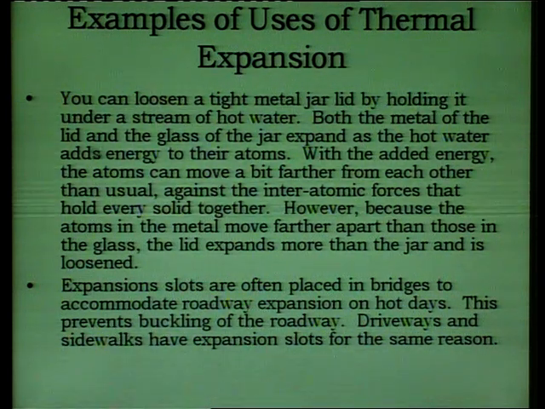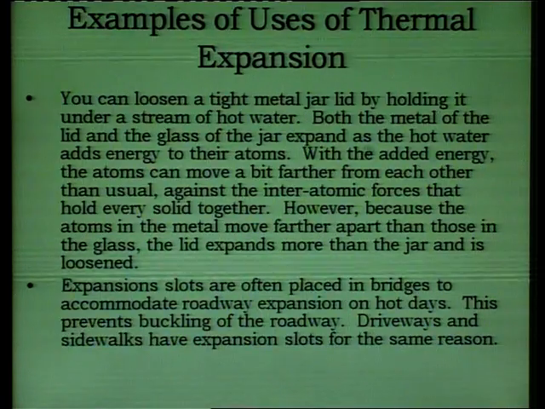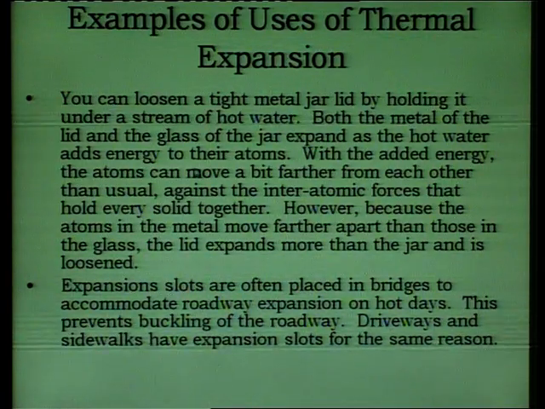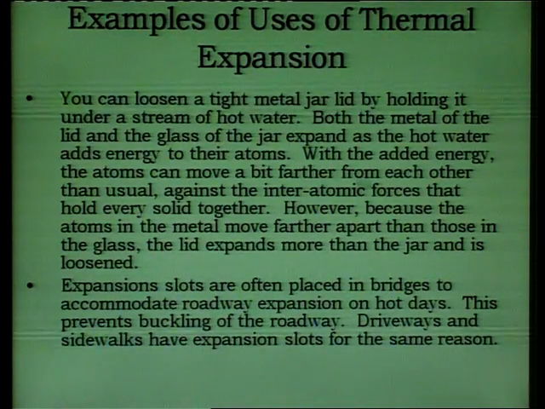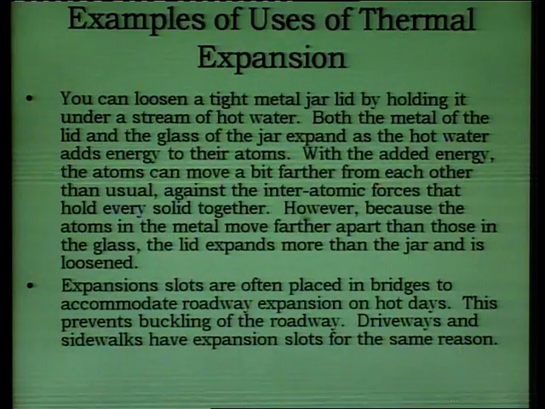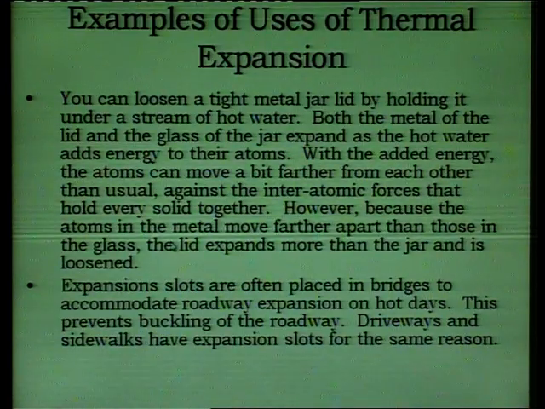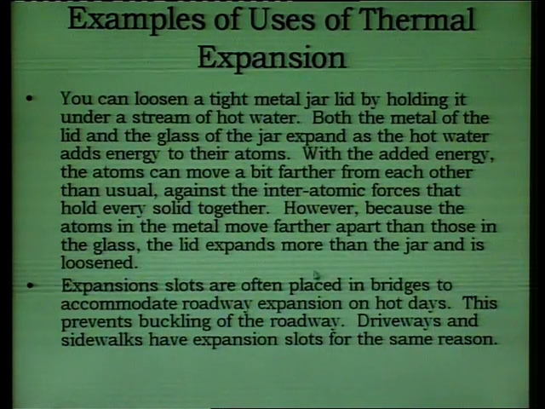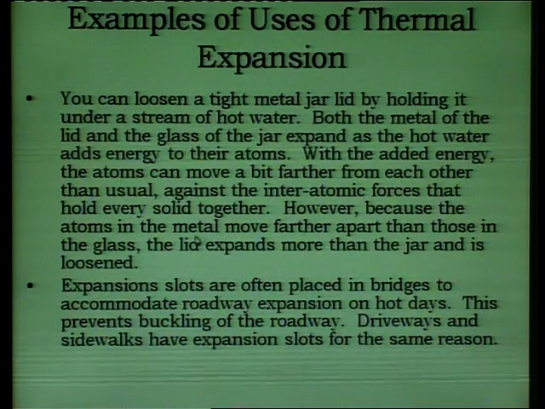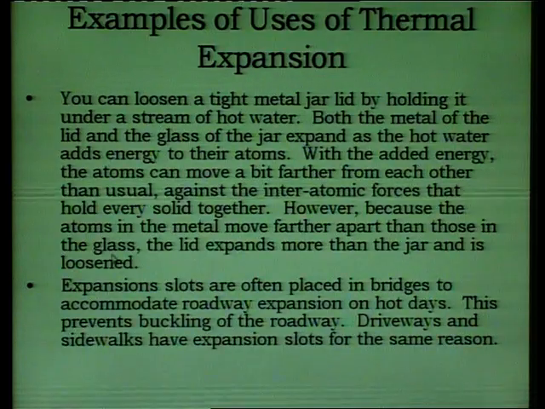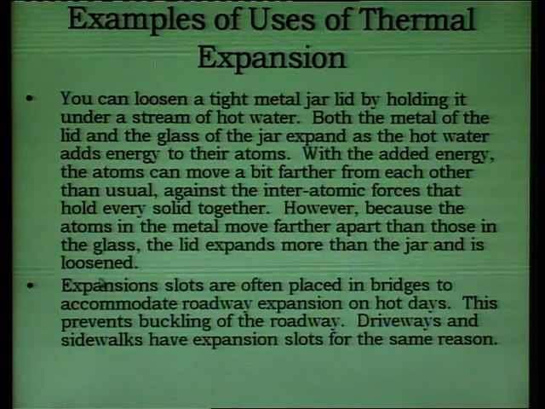Both the metal of the lid and the glass of the jar expand as the hot water adds energy to their atoms. With the added energy, the atoms can move a bit farther from each other than usual. But now what is happening? The expansion of metal is more than that of glass. So the rate of expansion of metal is more than that of glass. So the lid expands more than the jar and it is loosened.